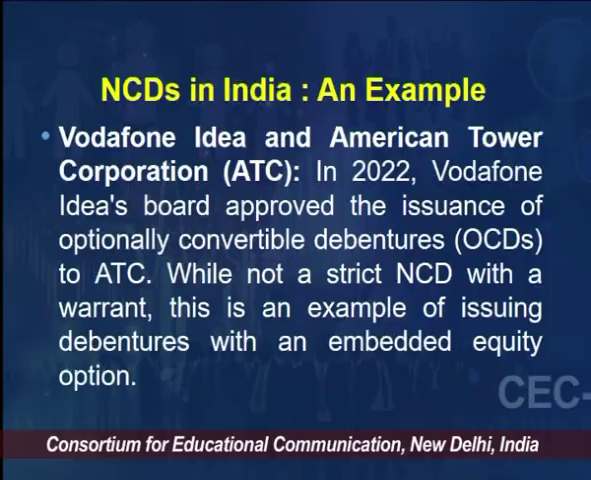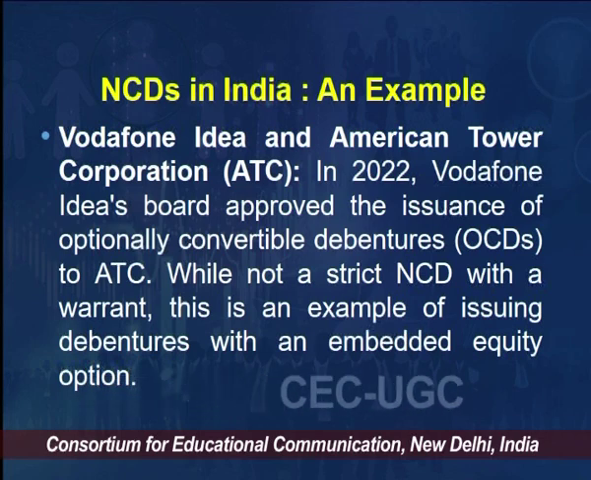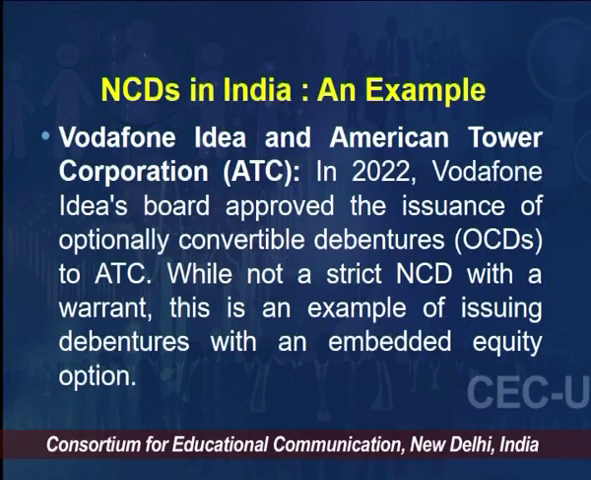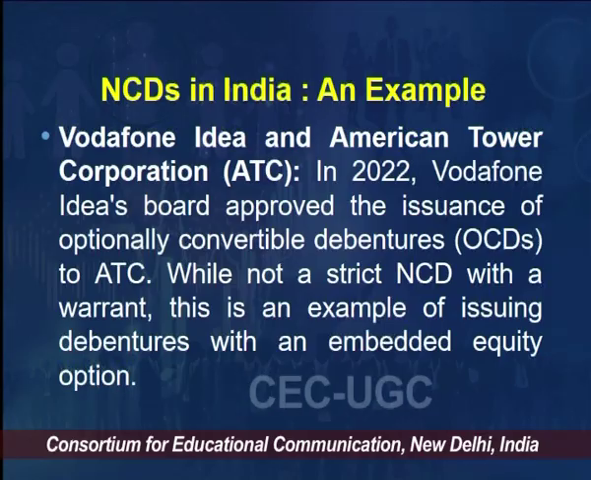So we have one good example of NCDs in here. For example, Vodafone Idea and American Tower Corporation, ATC. In 2022, the Vodafone Idea board approved the issuing of optionally convertible debentures, OCDs, to ATC. So this is not an example of a strict NCD with a warrant. This is an example of issuing debentures with an enabled equity option, right. So we may not call it a pure form of NCDs, but